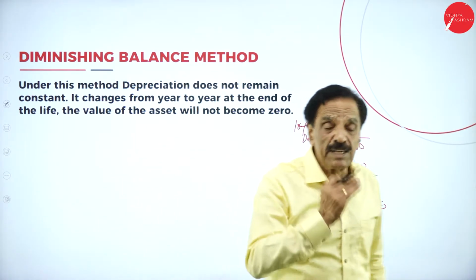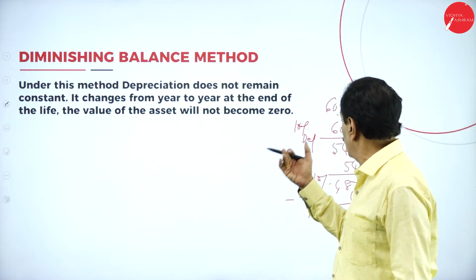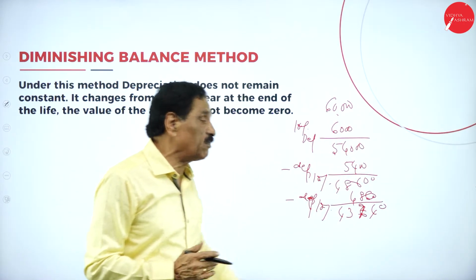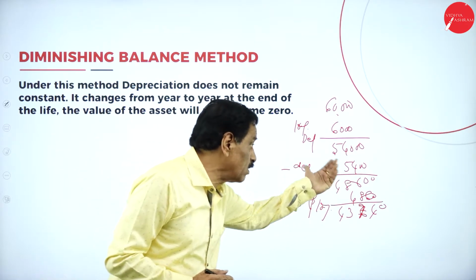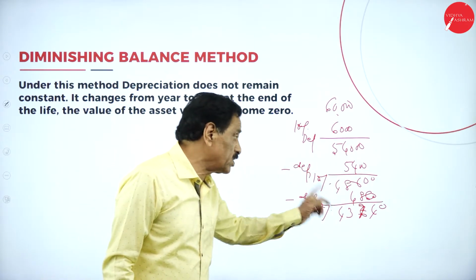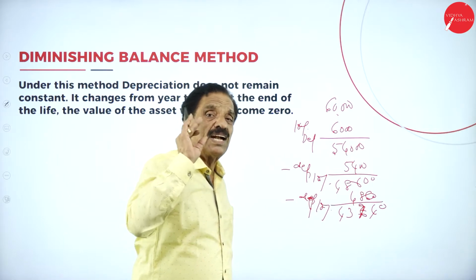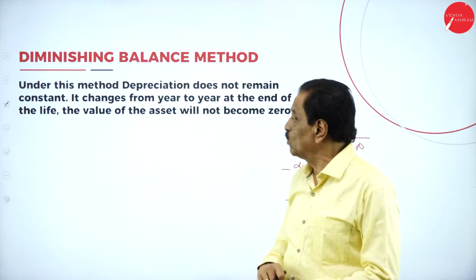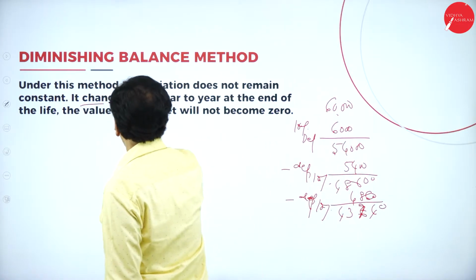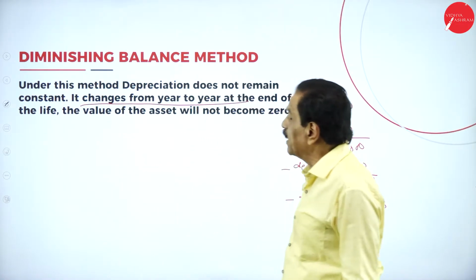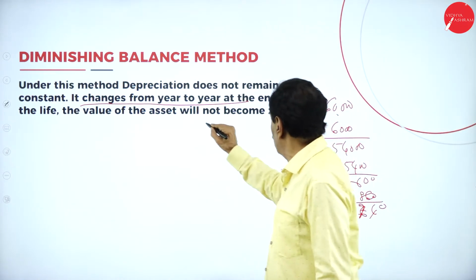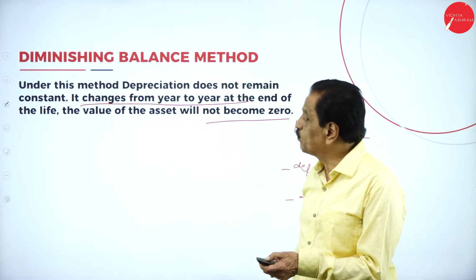So on the outstanding balance, you have to calculate. For 60,000 minus depreciation is 54,000. On 54,000, 10% is 5,400. On that, 4,860. It goes on. But at the end of the life, the value of the asset will not become zero. So it changes from year to year. This is important. We'll go to the problem now.